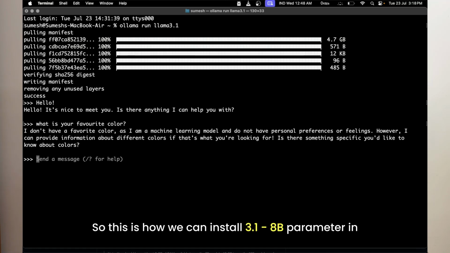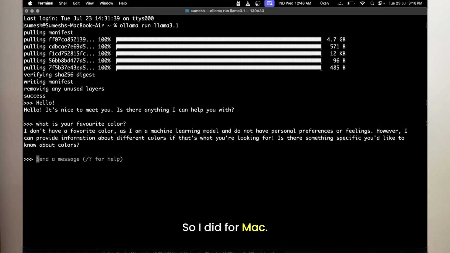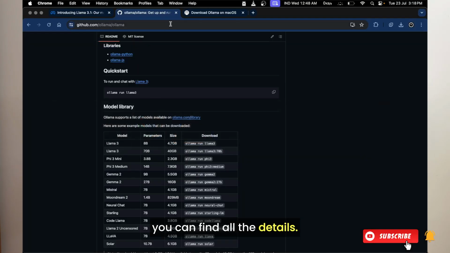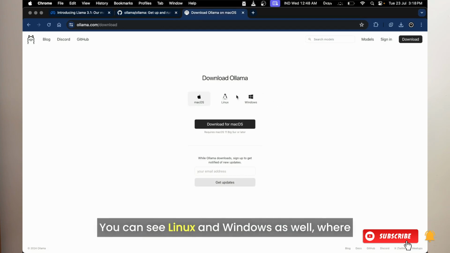So this is how we can install Llama 3.1 8 billion parameters in less than 5 minutes on our local machine. I did it for Mac. I believe you can also do it for Windows and Linux. I can show the website where you can find all the details. You can see Linux and Windows as well, where you can download the Ollama tool and test it out.